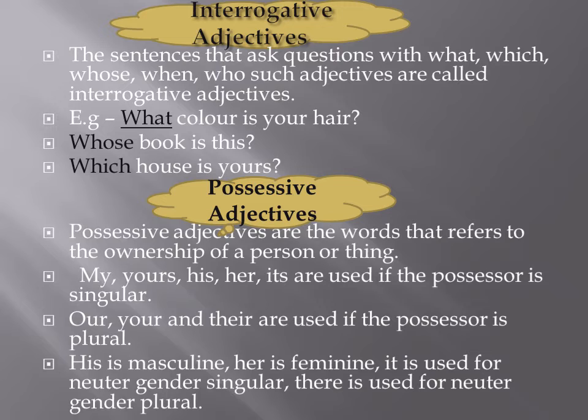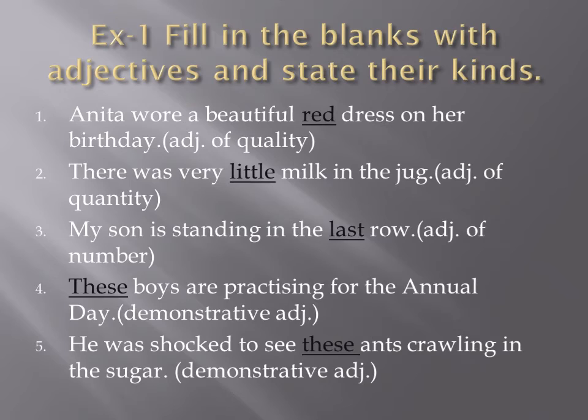His is masculine, her is feminine and its is used for neuter gender singular, their is used for neuter gender plural. So possessive shows the ownership of a person or thing. If the thing belongs to the person, we can use my, your, his, her, etc. If it is masculine, we use his, and if it is feminine, we use her.